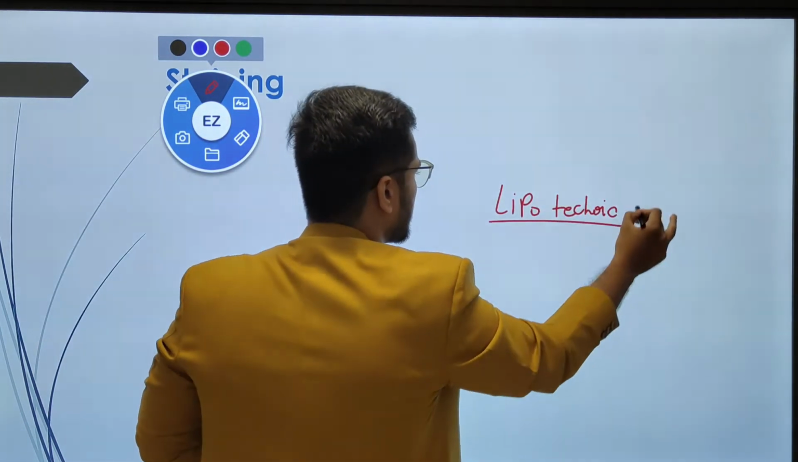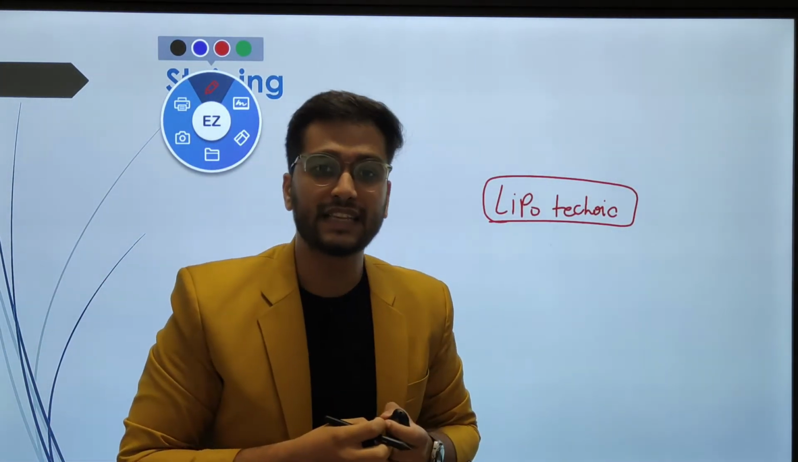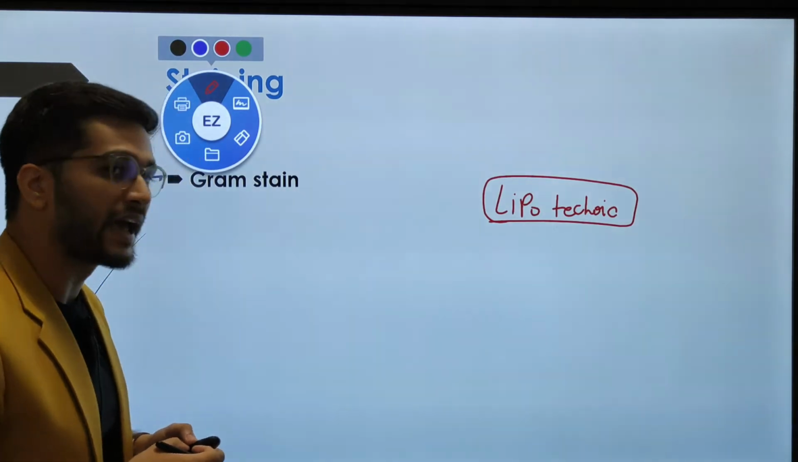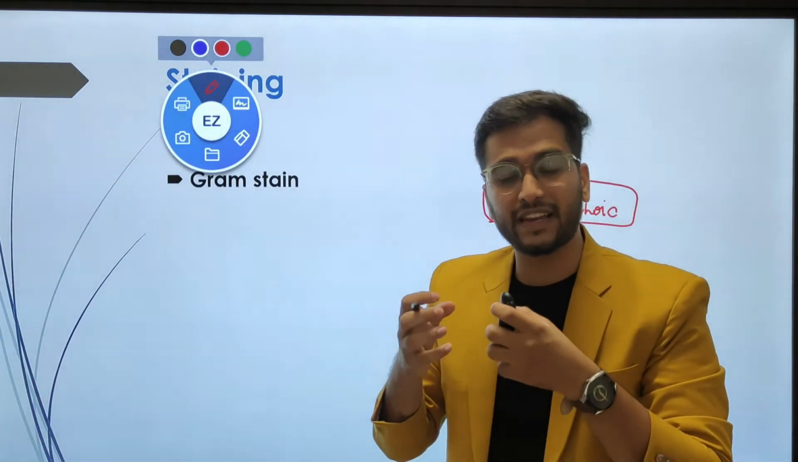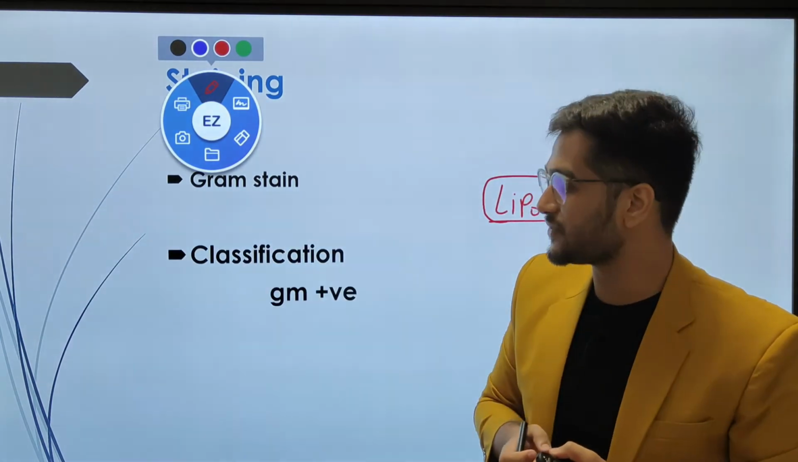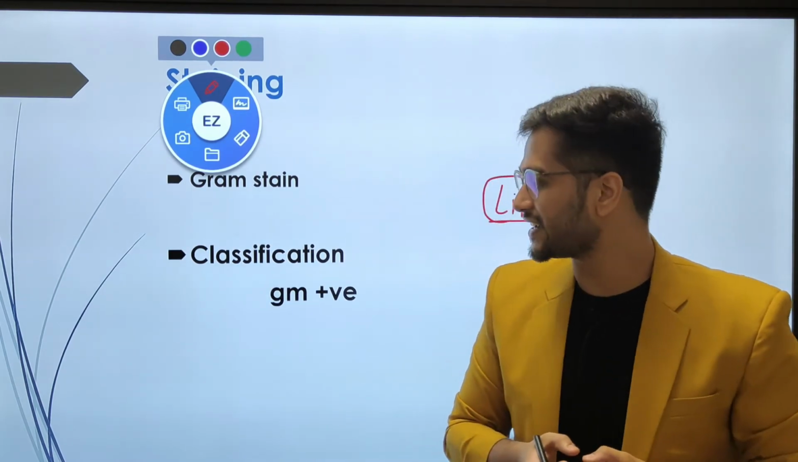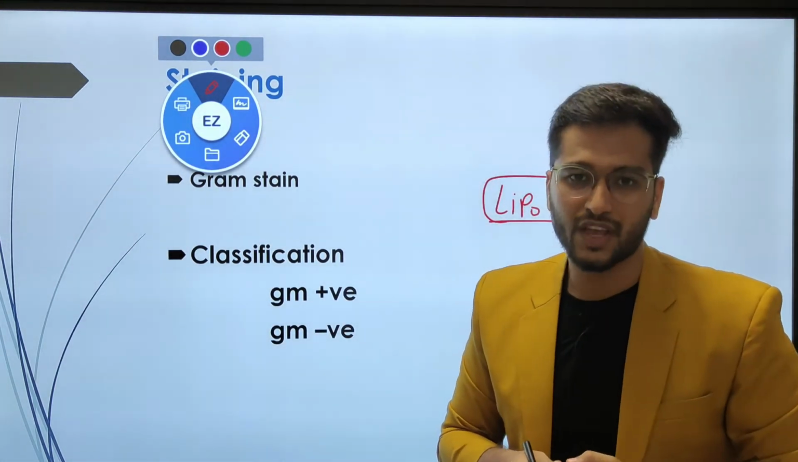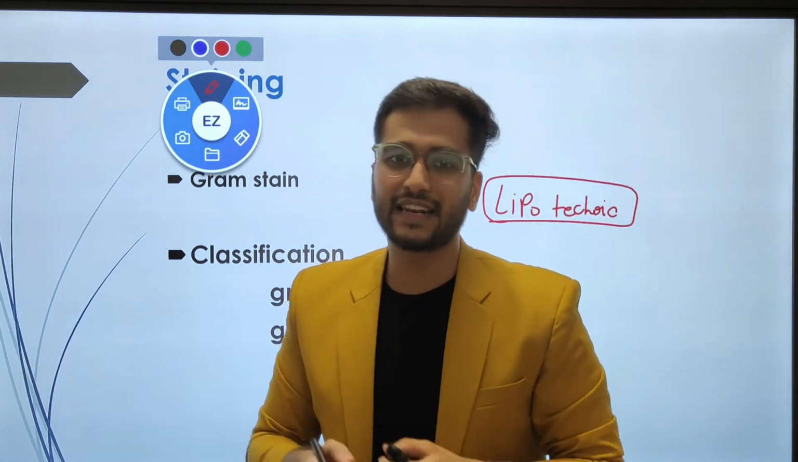Lipoteichoic acid is responsible for the acceptance of the stain known as a Gram stain. If a bacteria is receptive to this particular Gram stain, it is classified as Gram positive, and if it rejects this stain, then it is known as Gram negative. The procedure of Gram staining, we will learn in the next session.